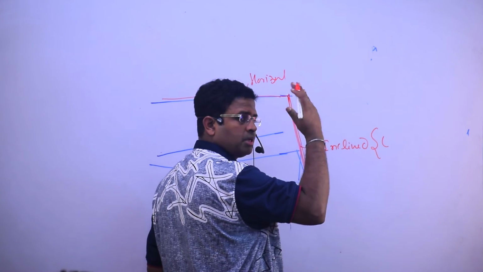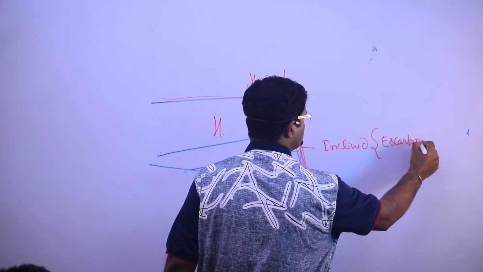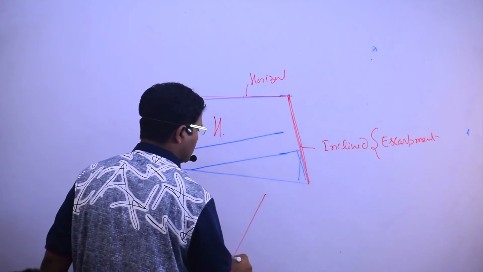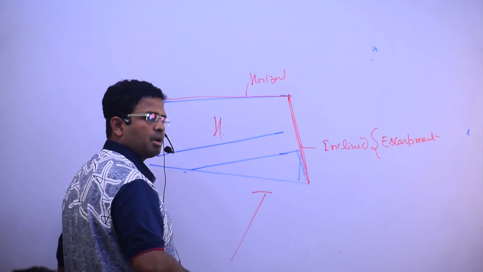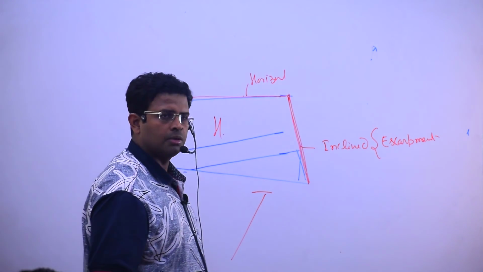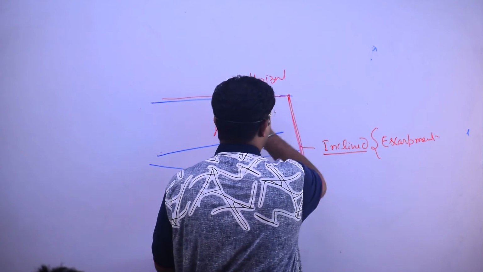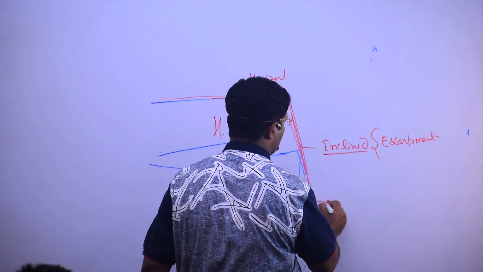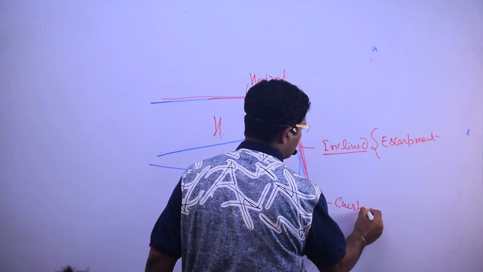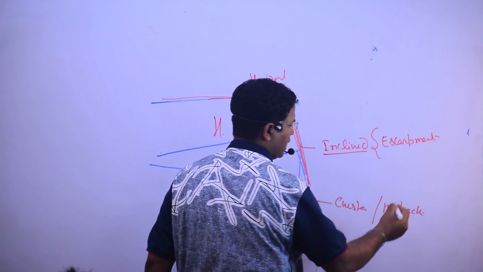Steeply inclined, steeper, and it is known as escarpment. जैसे आपने वेस्टर्न घाट को देखा है ना? Yes, the western coast has an escarpment. So escarpment, or only one limb, ये पूरा horizontal, one inclined. This is known as cuesta, or it is known as hog back.